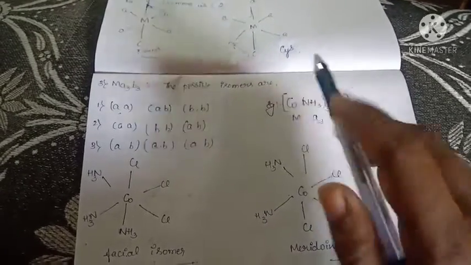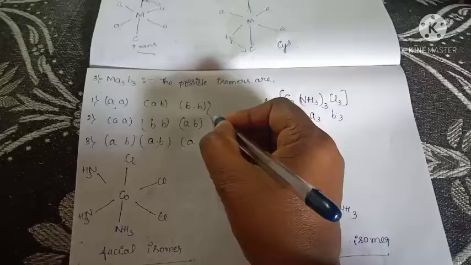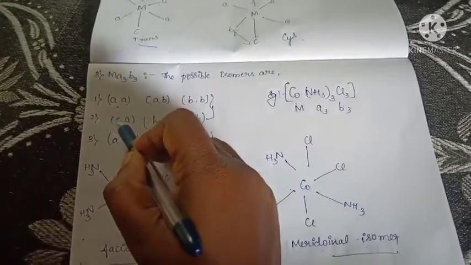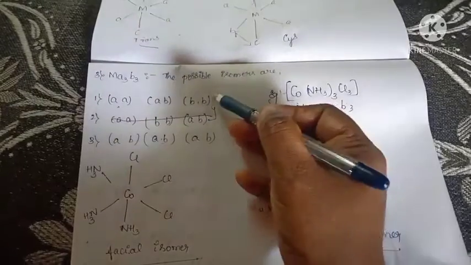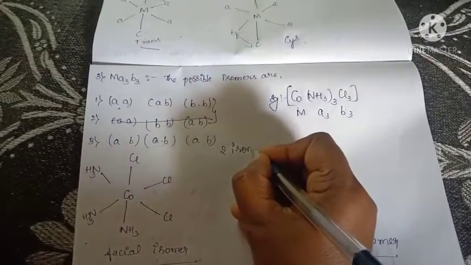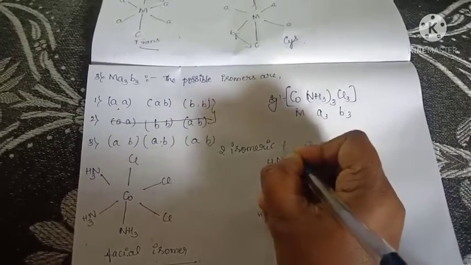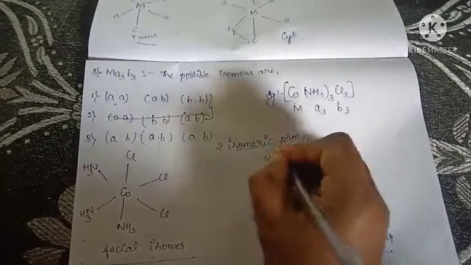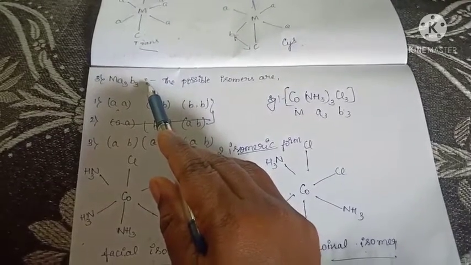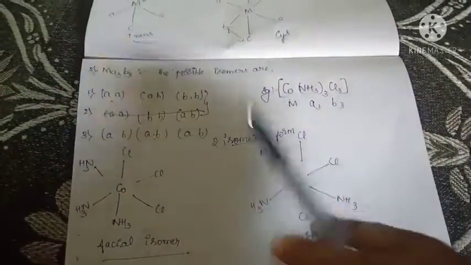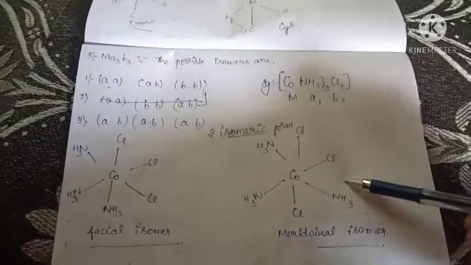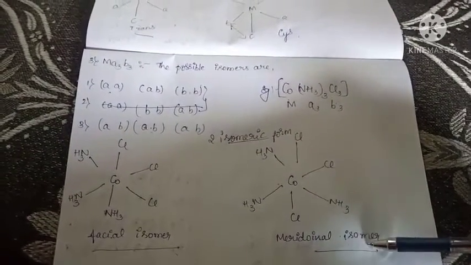Here you have to know that these two are the same, so we will consider only one isomeric form. So it has two isomeric forms. Got it? Here this complex also shows only two isomeric forms. This one is called the facial isomer. This one is the meridional isomer.